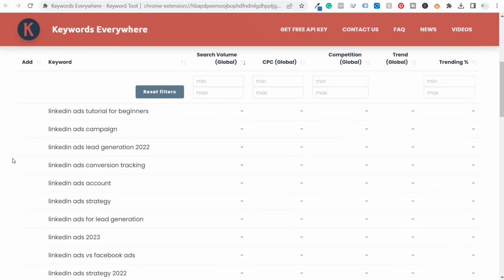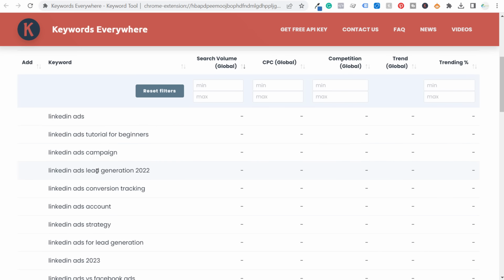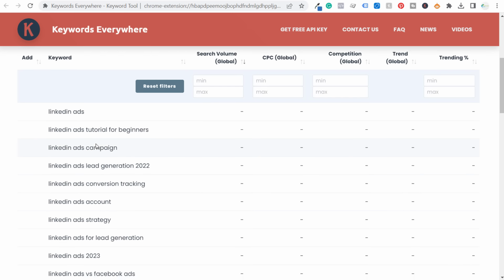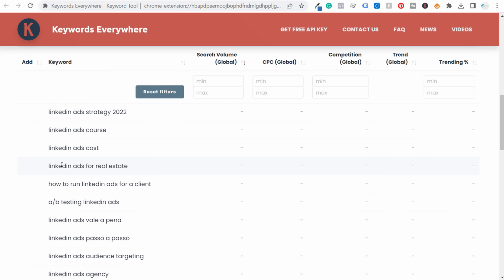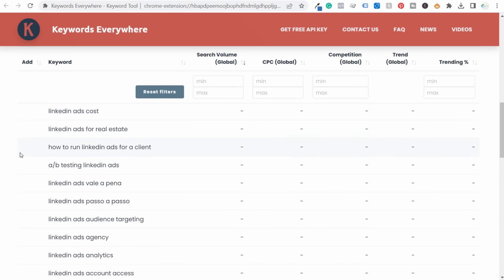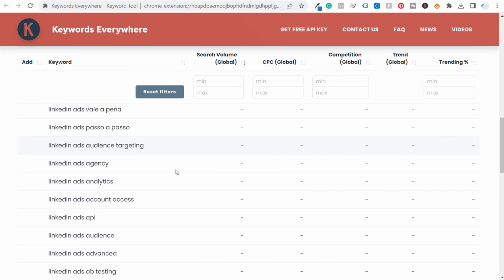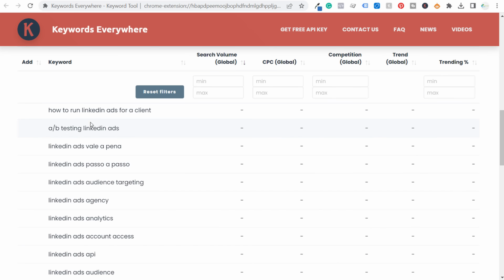Scroll down. What it's going to start with are those top keywords that we saw in YouTube autocomplete as we search for LinkedIn ads. So as we scroll down here, you're going to see the top keywords up until we get to "for real estate." Now, as we keep coming down here: how to run LinkedIn ads for a client, A/B testing LinkedIn ads, and there are going to be so many different keywords here. Now they're in alphabetical order as you start getting past this first set of the autocomplete keywords.